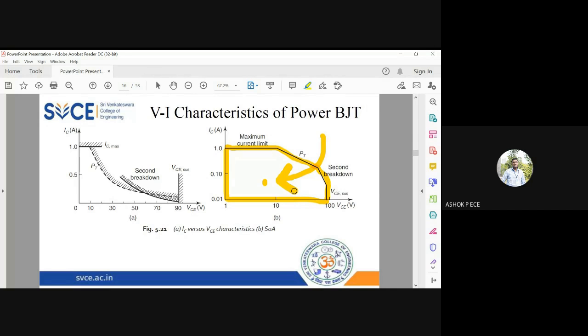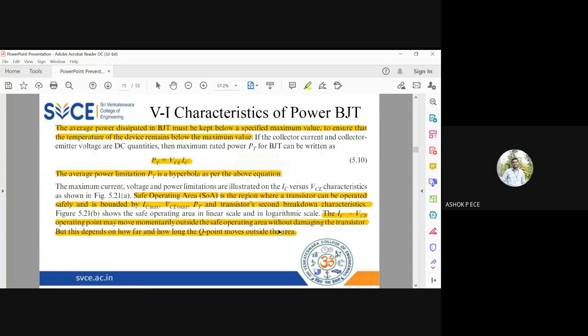SOA means safe operating area of the transistor. In conventional transistors, we don't have this SOA region because the temperature, voltage, current, and power are all within the limits. But when you talk about power BJTs, this becomes very, very important because everything is going to affect the stability of your transistor. Okay.